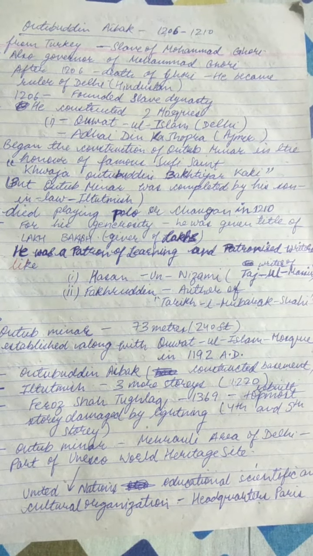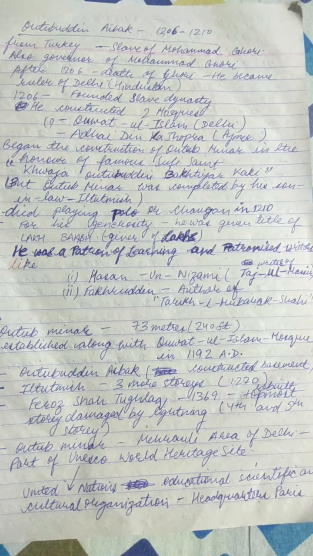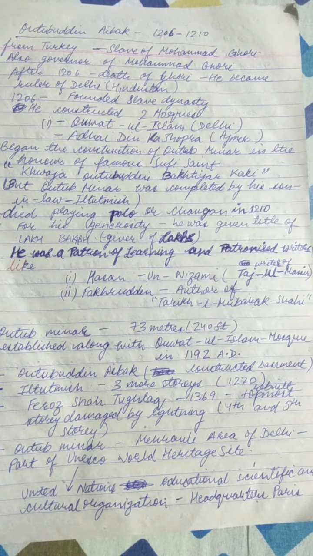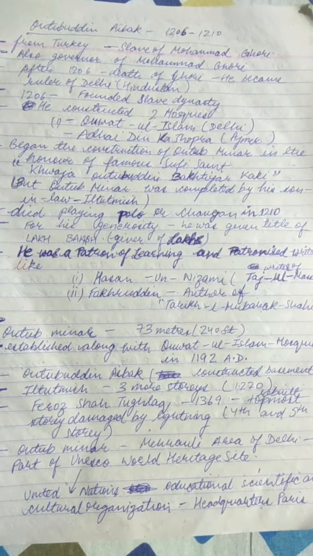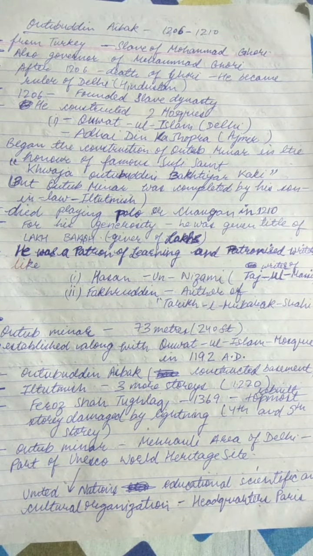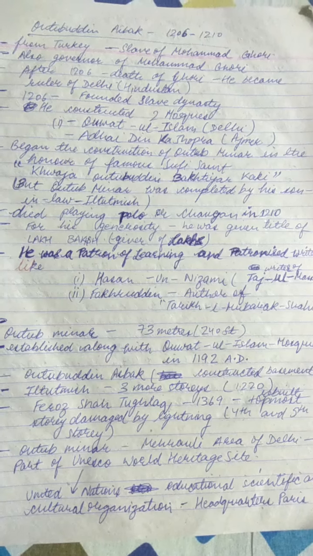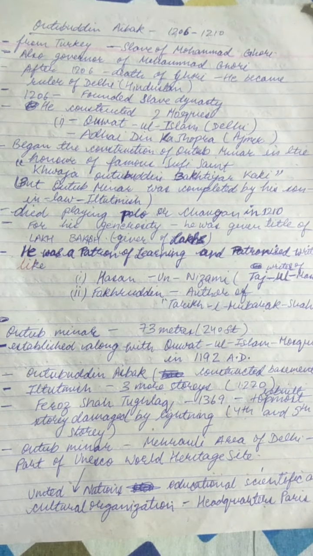But Qutub Minar was completed by his son-in-law Iltutmish. He was not able to complete the construction fully.